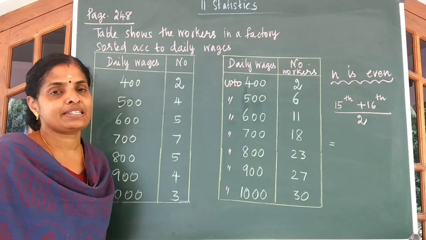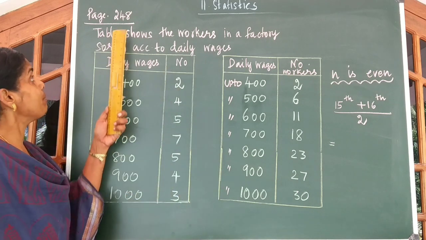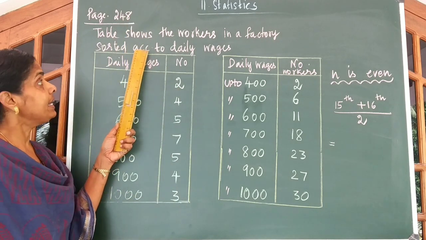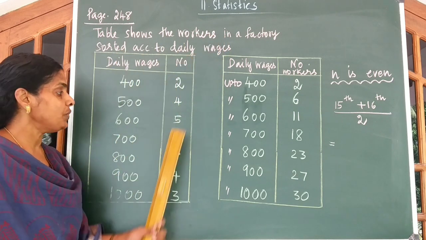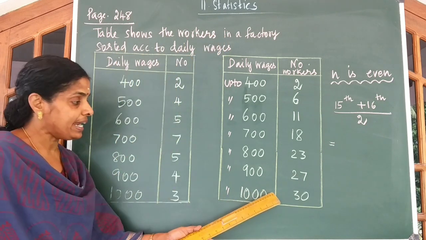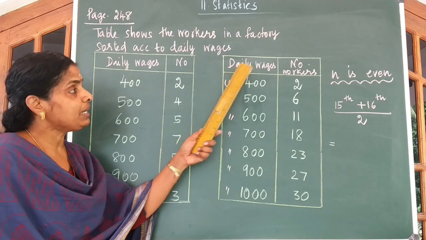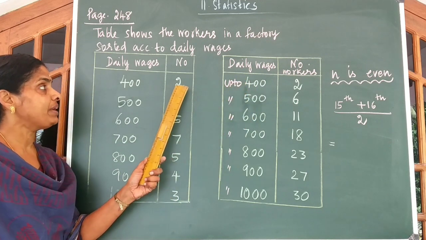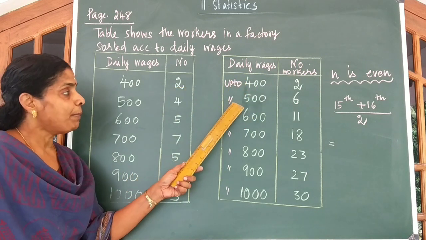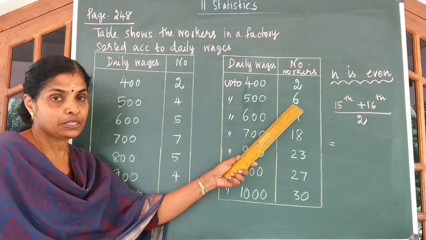Children, let us discuss one more median problem. The question is in page number 248. The table shows the workers in a factory sorted according to daily wages. To write the answer, I have written a tabular column with daily wages and number of workers. Up to 400 rupees we have 2 people. Up to 500, add 2 plus 4 which is equal to 6.